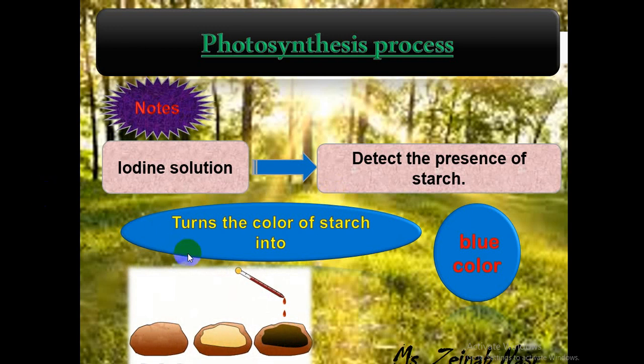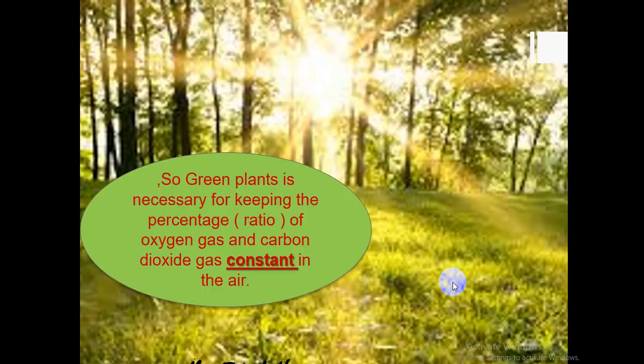When we have a potato and cut it into two pieces, and add two or three drops of iodine solution to the potato, we know that its color will change from yellow into blue. Give reason: because the potato contains starch, and the iodine solution changes the color of starch into blue.